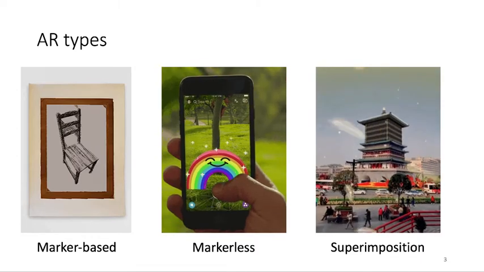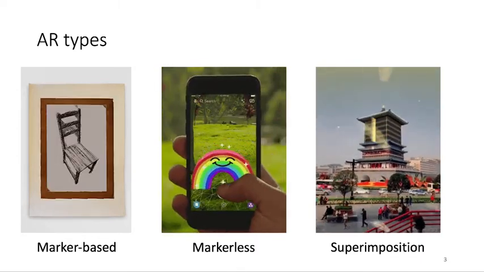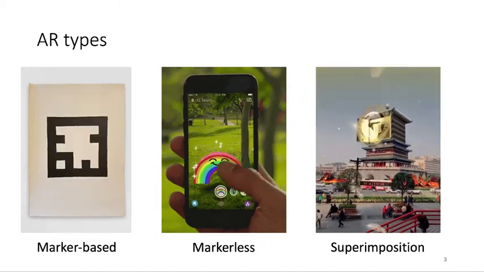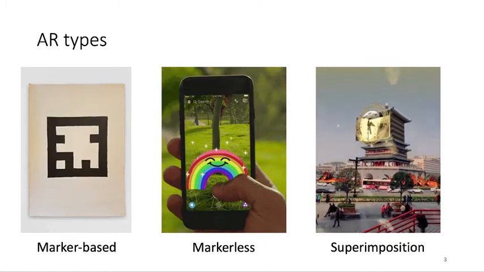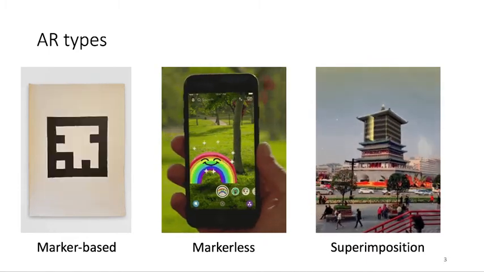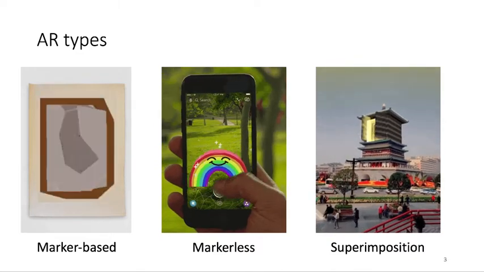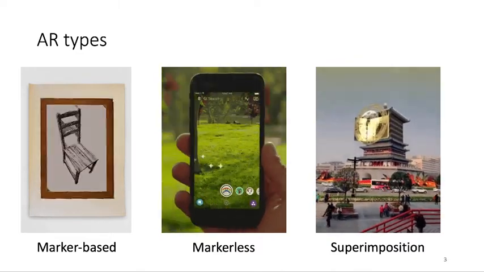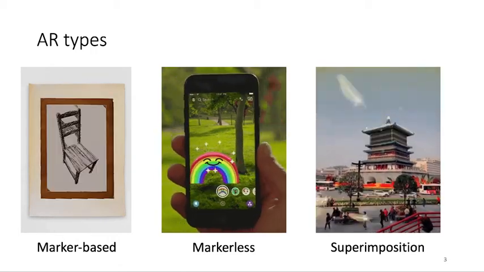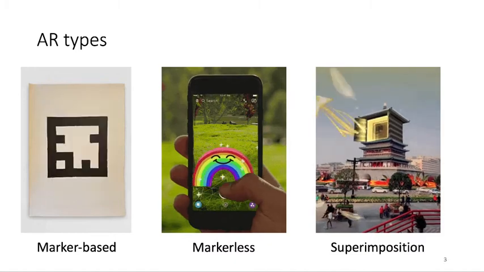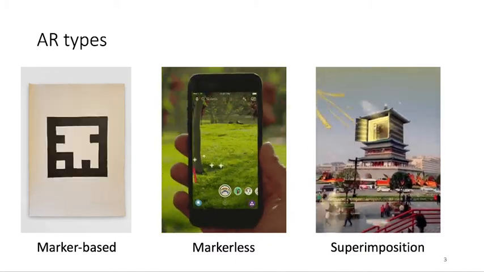For marker-based, the AR effects are overlaid on known physical objects such as a QR code, and the AR effects will be anchored to that position. For markerless, the AR effects are rendered in real space, in free space. For example, when the user wants to purchase a new type of furniture, she can compare the different choices by placing a virtual 3D furniture in her living room. For superimposition, AR effects provide an alternative view of an object. For example, a virtual overlay aligned on the building wall.